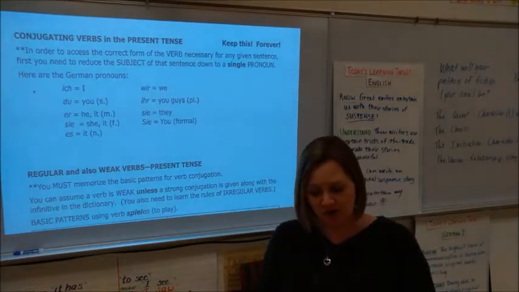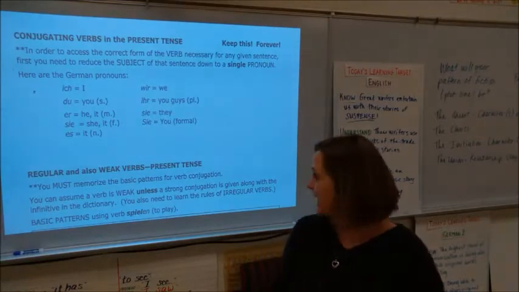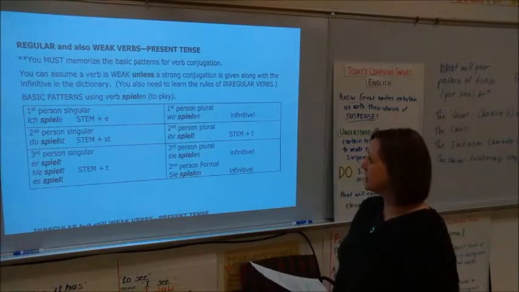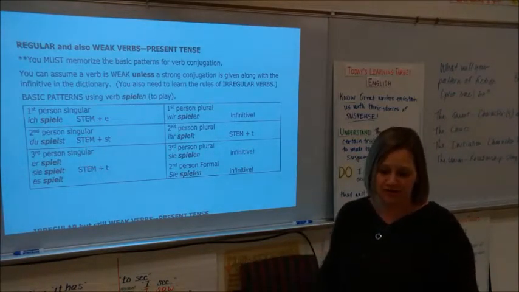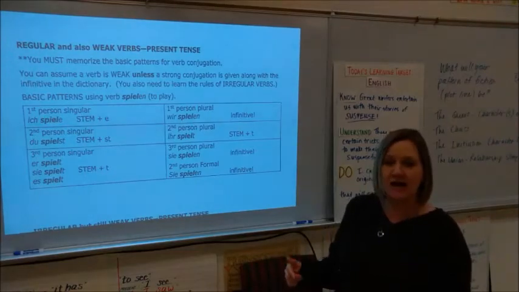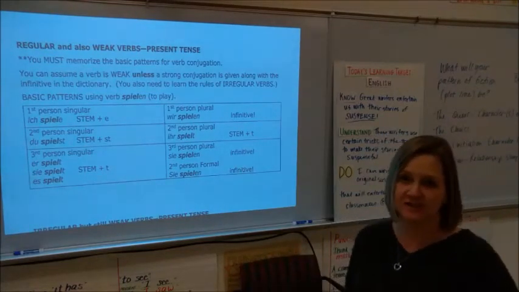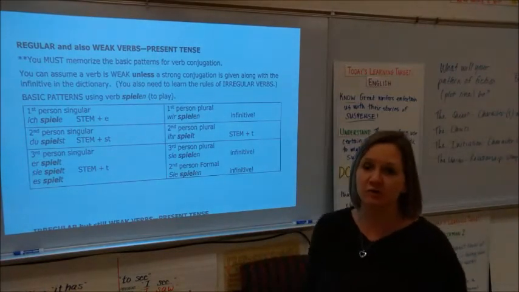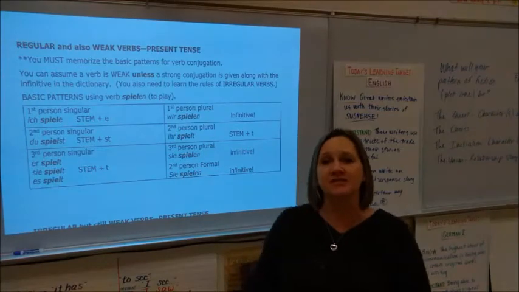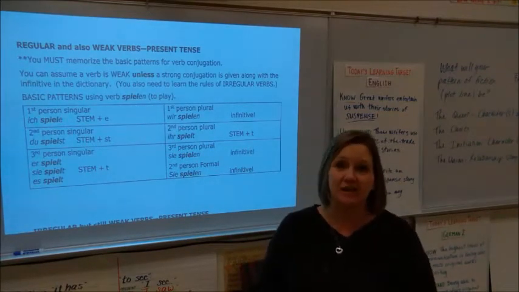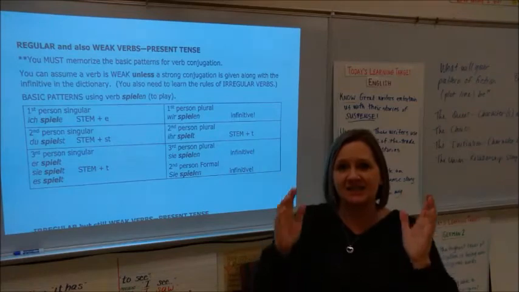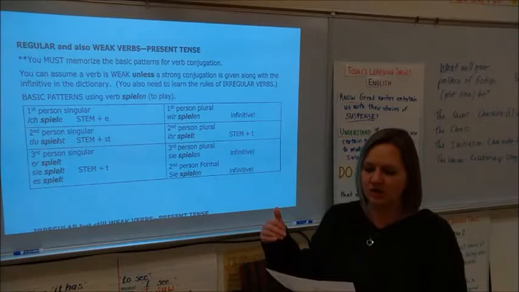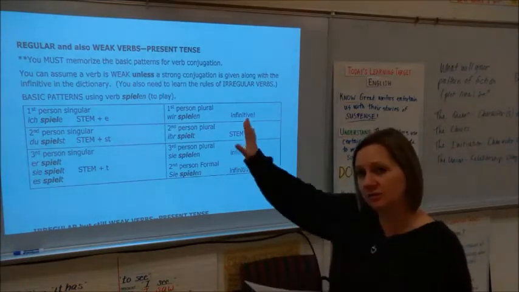So, regular and also weak verbs, present tense. That's the next heading. You must memorize the basic patterns for verb conjugation. You can assume that a verb is weak unless a strong conjugation is given along with the infinitive in the dictionary. So in the dictionary, if I look up the verb essen, which is a strong verb, it'll say essen, and then in parentheses, it'll show me how to conjugate it for he. So it'll say I-S-S-T. And then I know that's how I conjugate it for he.